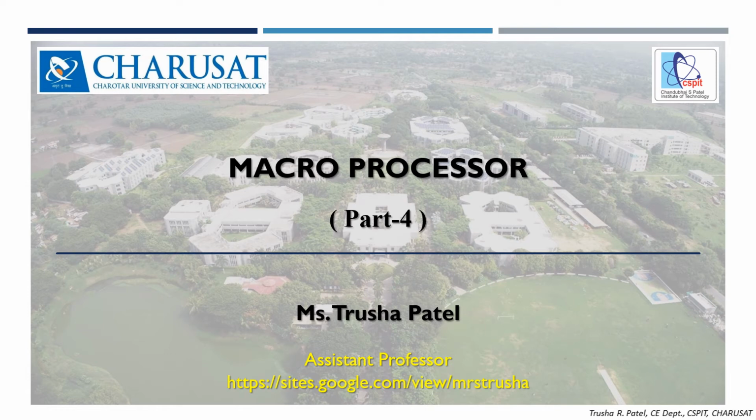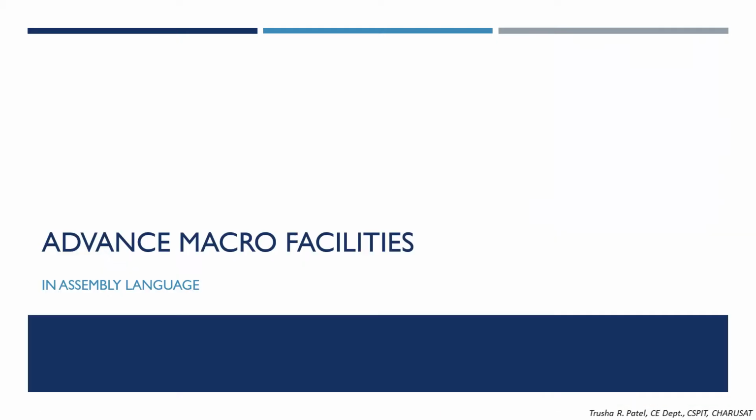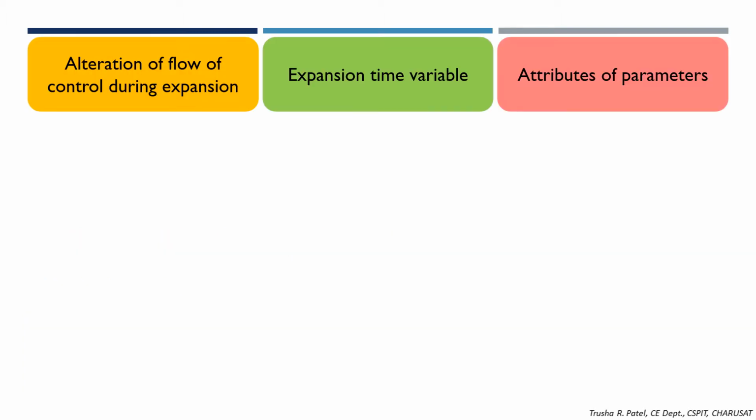Welcome to part 4 of macroprocessor. Today we'll be discussing the advanced macro facilities available in assembly language. There are three categories of this facility. First is alteration of flow of control during expansion of the macro. Second is expansion time variable, and third is attributes of parameters. Let us discuss all of them one by one.